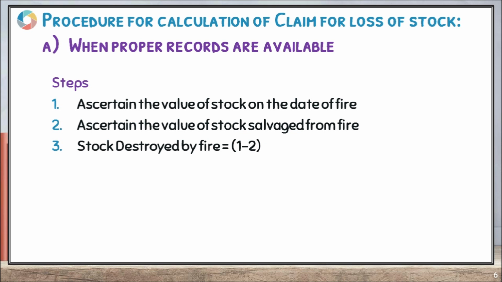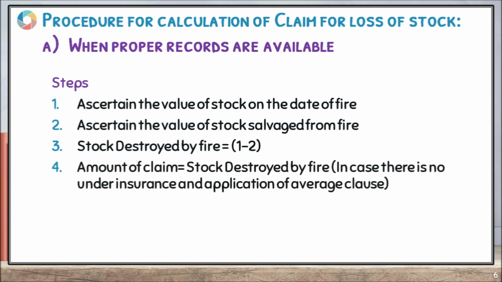Suppose there is no under insurance and no application of average clause. So the amount of claim is equal to the stock destroyed by fire. For example, we can take a simple example.